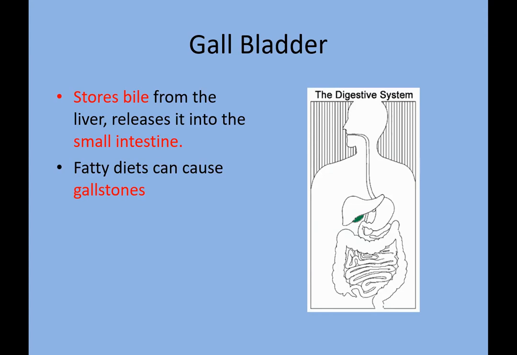Fatty acid causes gallstones. If the fatty acids are in excessive amount, more than our requirement, it will cause